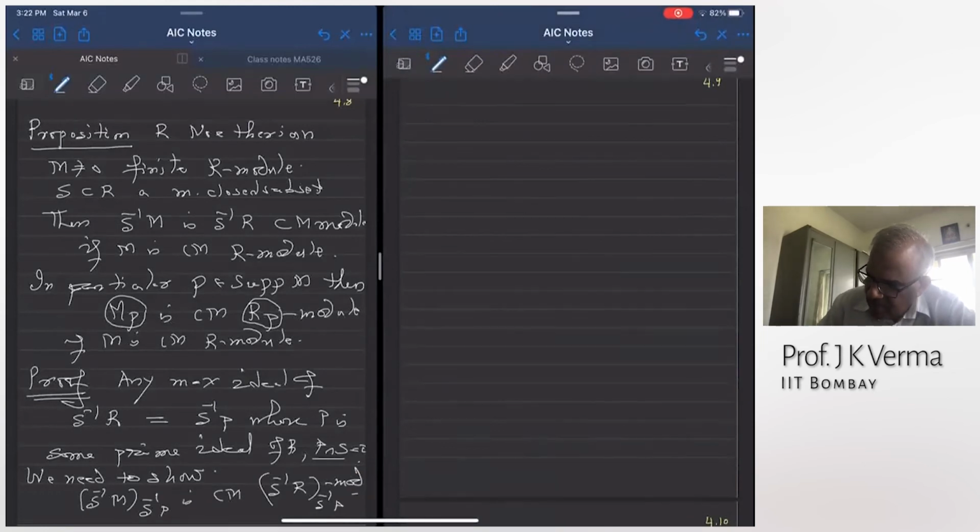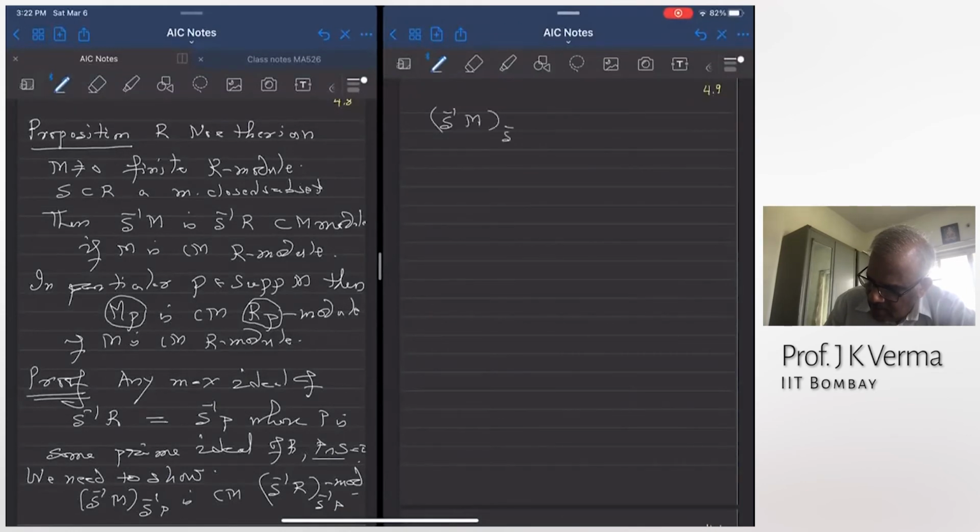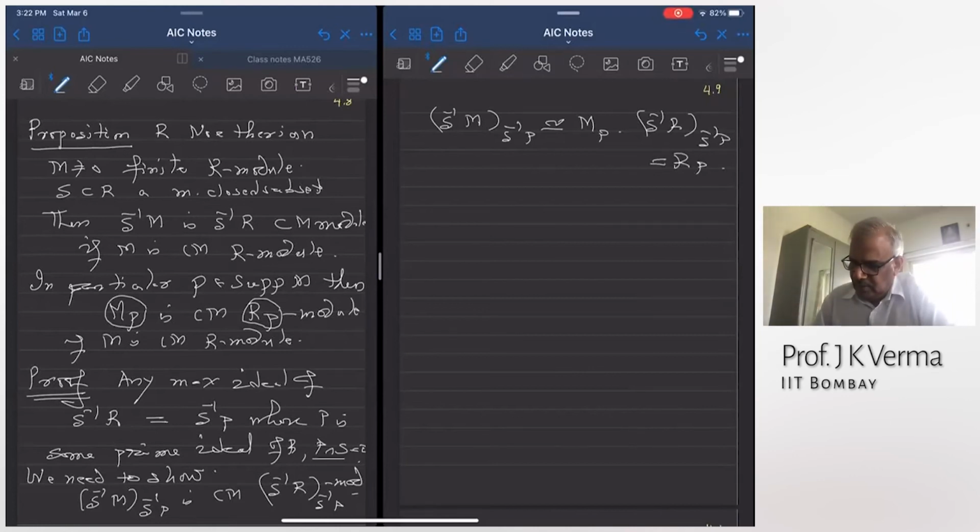But we can do a little exercise in localization and show that S inverse M localized at S inverse P is isomorphic to M localized at P, and S inverse R localized at S inverse P is RP. Now this prime ideal P is contained in some maximal ideal.